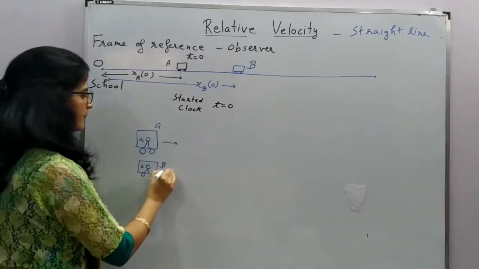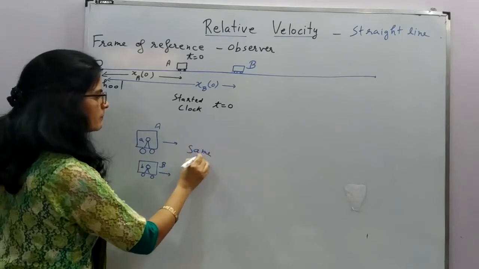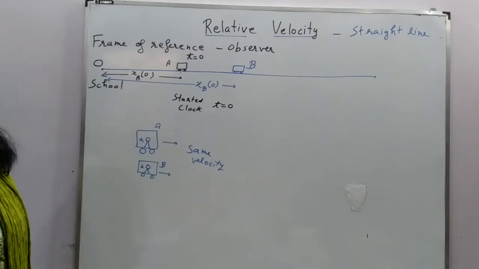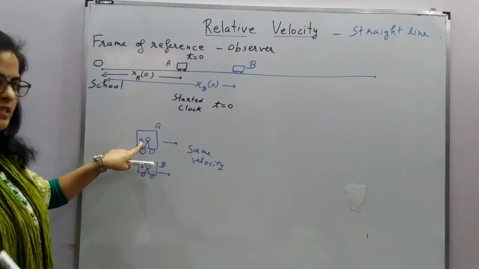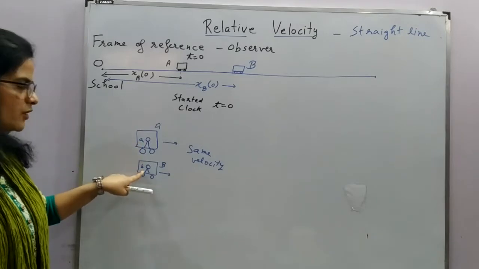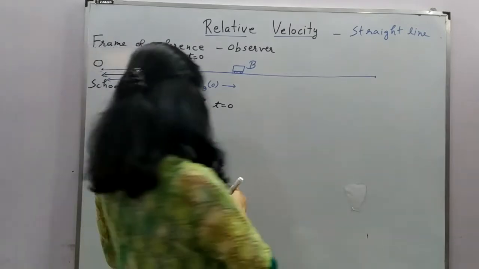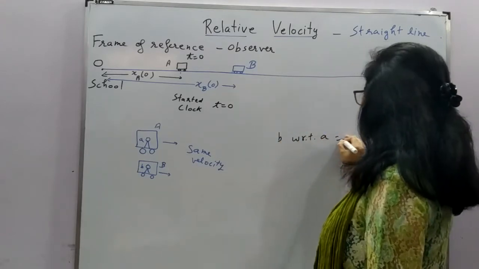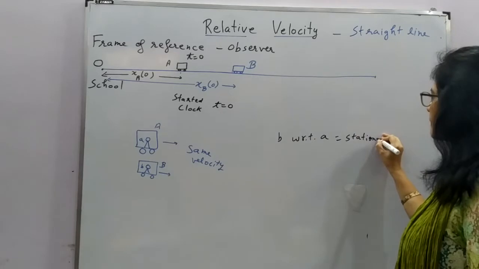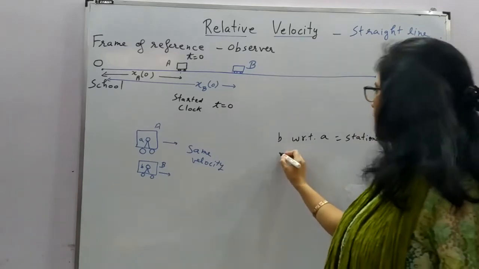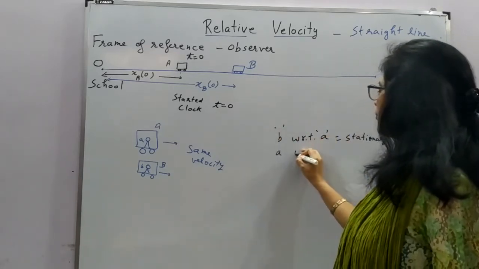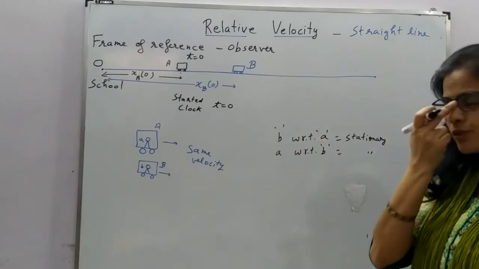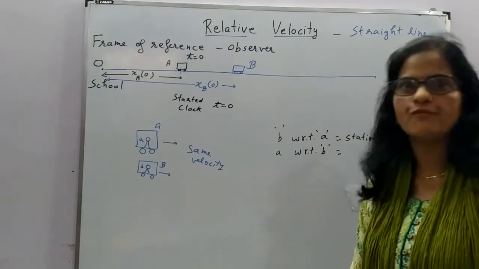If both are moving with the same velocity along the same straight line, B will appear to be stationary with respect to A, and A will appear to be stationary with respect to B, because both are moving with the same velocity.